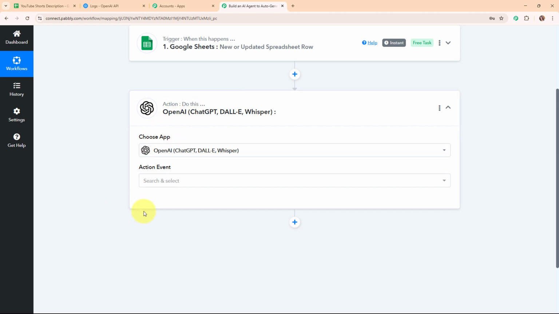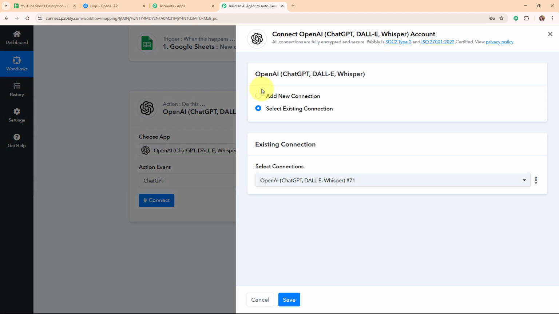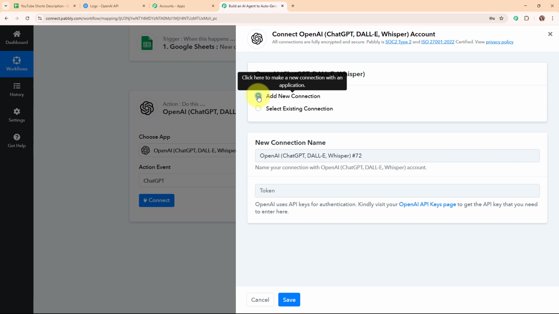So here in my OpenAI action step, I'm going to select my action event as ChatGPT, so that by using this particular model, OpenAI should generate the YouTube descriptions for these shorts. Alright, so now to connect my OpenAI with Pabbly Connect, I'm going to click on this connect. Here to build a new connection, I'm going to select add new connection. If your OpenAI account is already connected with Pabbly Connect, then you can click on select existing connection.